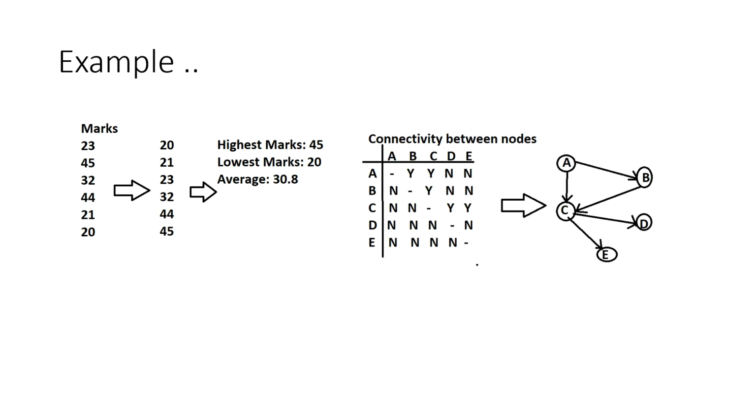Another example I will take. I'm having some information about the connectivity between the nodes. Here, A, B, C, D, E are different nodes. Dash indicates that it is a self node. Y indicates there is a connectivity. N indicates no connectivity. For example, A to B there is a connectivity. You can see here A to B there is a connectivity. A to C there is a connectivity. A to D there is no connectivity. This is the data which I am having.